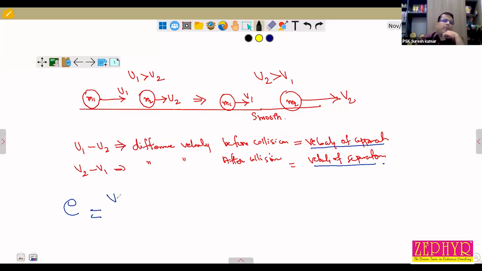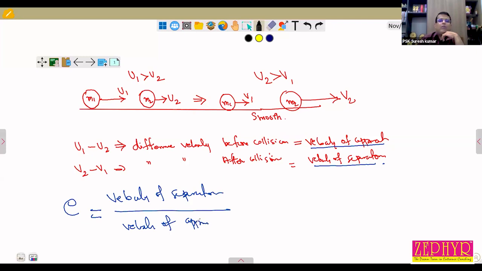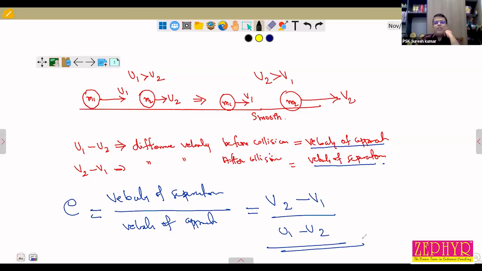Coefficient of restitution means velocity of separation by velocity of approach, that is equal to (v2 minus v1) by (u1 minus u2). This is called coefficient of restitution.